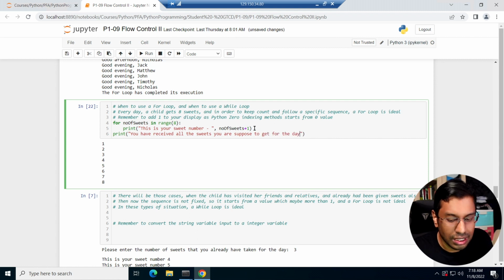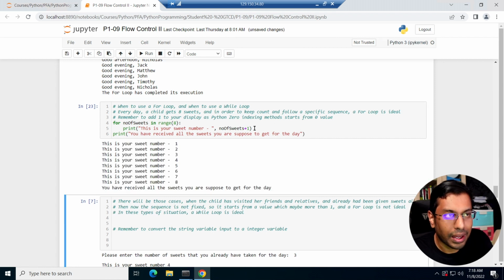My daughter always likes to eat a lot of sweets, and my wife always sets a certain set of boundaries, how many sweets to give and all that, right?